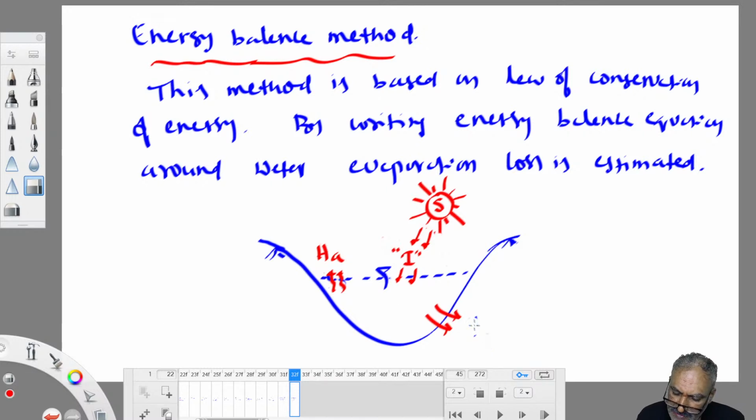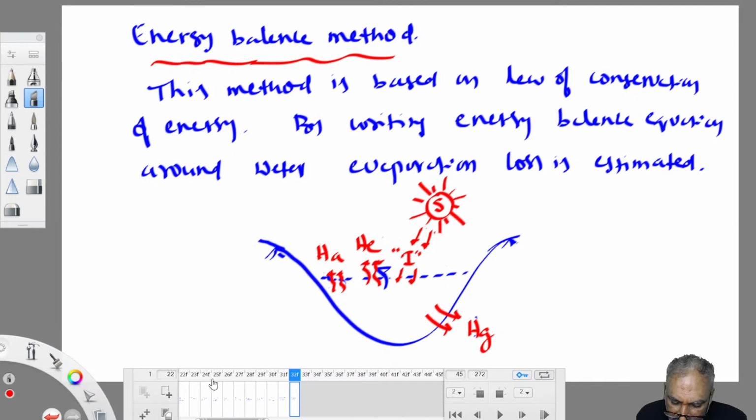HA is sensible heat loss to atmosphere. This is HG, energy absorbed by the ground. So energy flows into the ground. The remaining energy is used in evaporating the water molecules. So energy used in evaporating water molecules is HE. Arrows getting into the water body are in, arrows leaving the water body are out. Energy can neither be created nor destroyed, nor can it be stored.